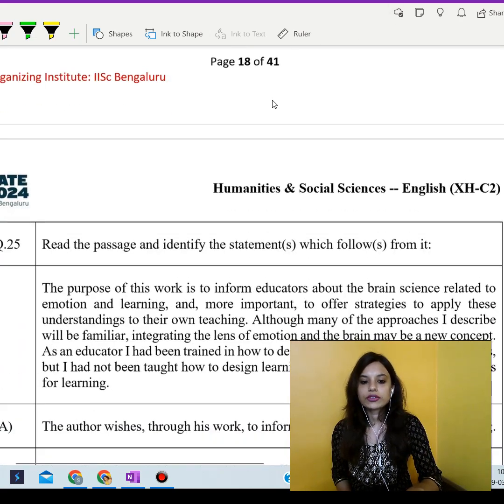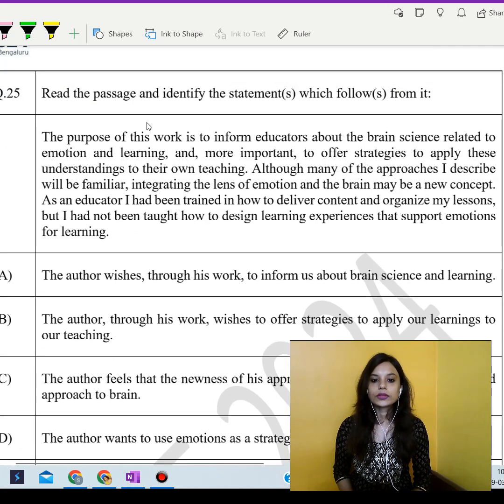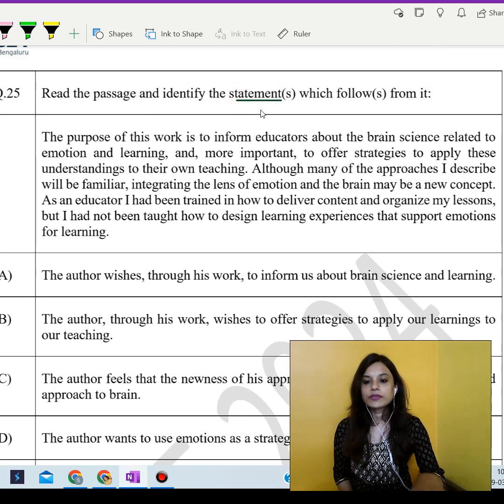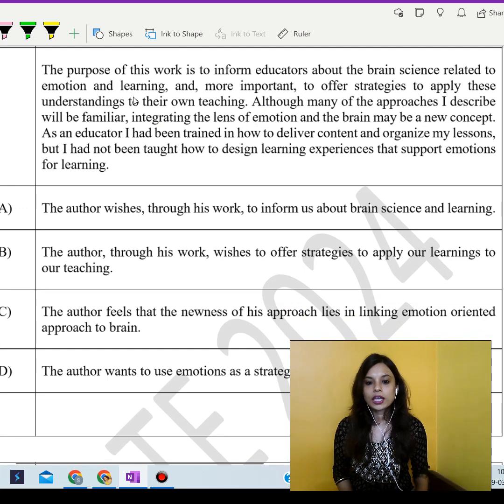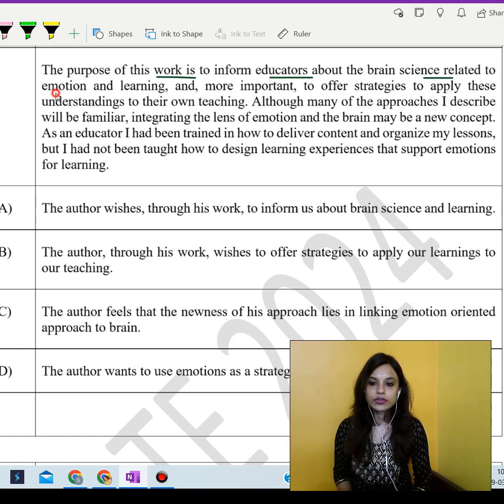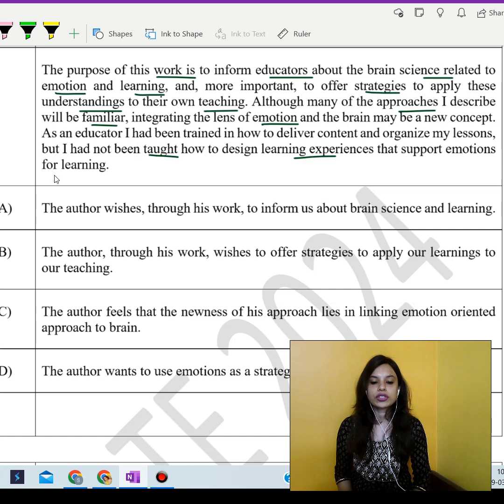Moving over to the next question, it's a paragraph. It says read the paragraph and identify the statement or statements which follow it. The purpose of this work is to inform the educators about the brain science related to emotion and learning, and more important, to offer strategies to apply these understandings to their own teaching. Although many of the approaches I describe will be familiar, integrating the lens of emotion and the brain may be a new concept. As an educator, I had been trained in how to deliver the content and organize my lessons, but I had not been taught how to design the learning experiences that support the emotions for learning.